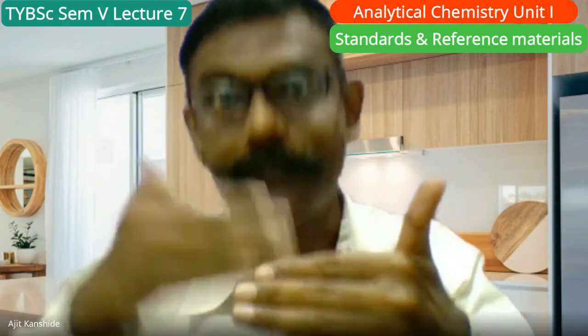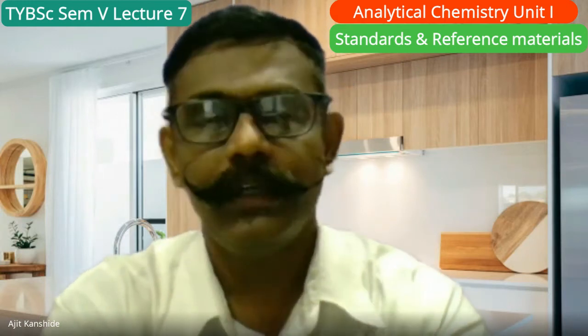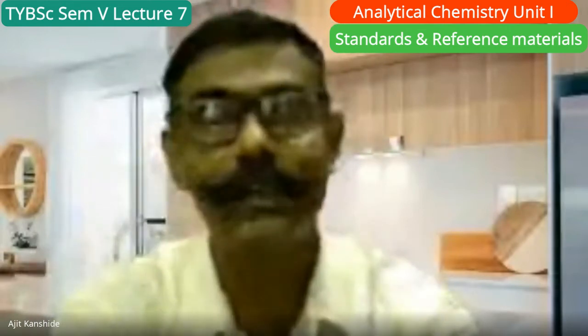Likewise, in chemistry, some references are necessary. If it is a standard, then from that the other thing can be determined, analyzed, and understood. So reference is a need. Reference material was the point of discussion. Reference material means we can find the exact concentration, or we can get a compound which is of the exact concentration. For example, succinic acid, which you answered yesterday and today also, or sodium carbonate. These are primary standards. Potassium dichromate, primary standard. So a few chemicals are there which are primary standards.